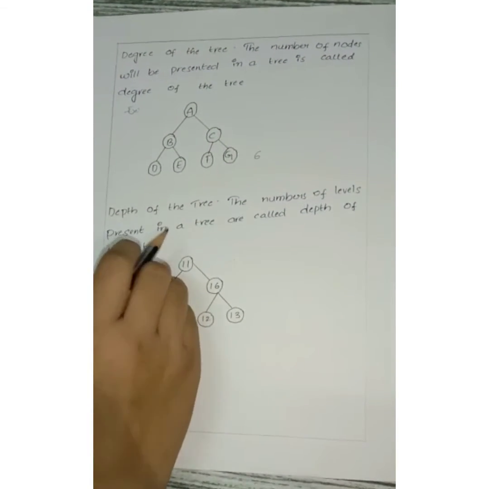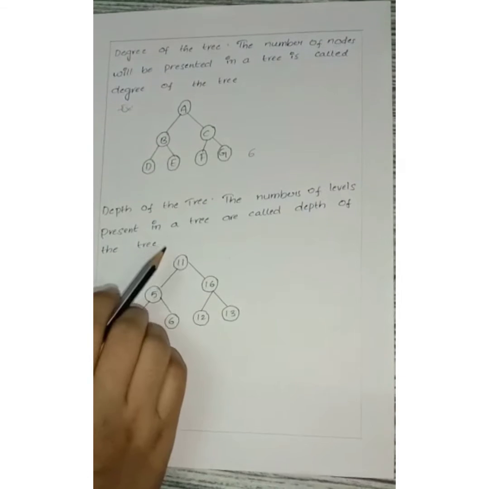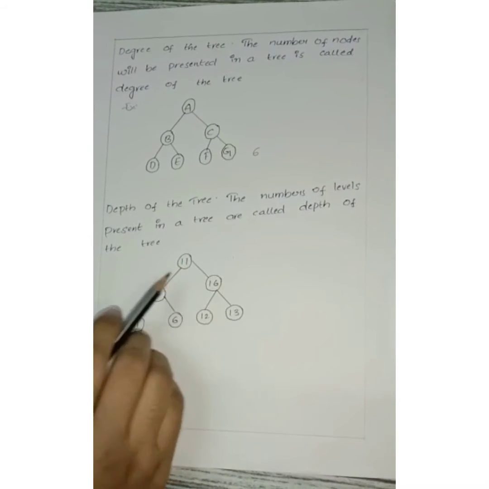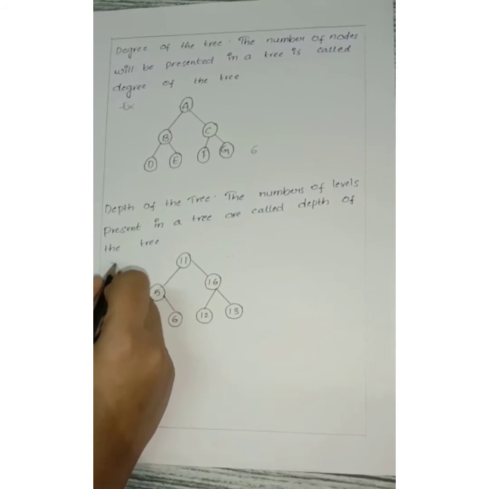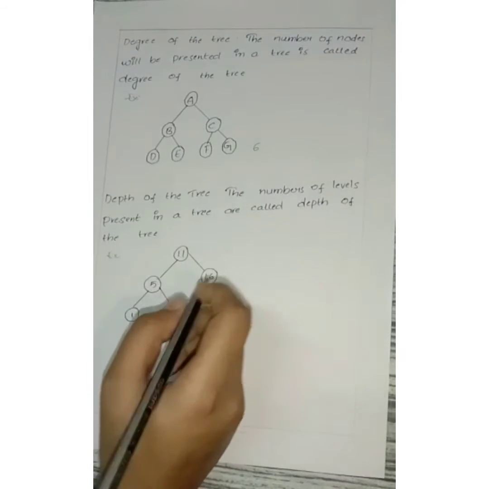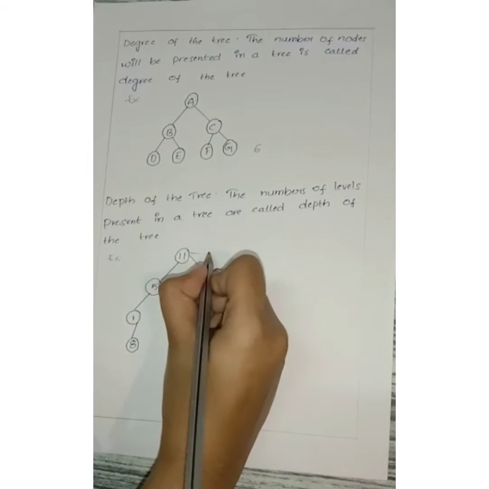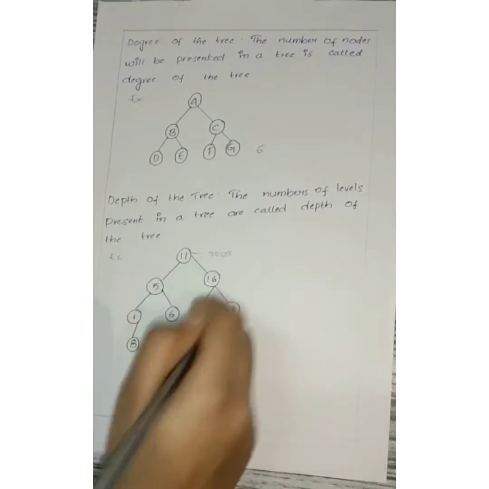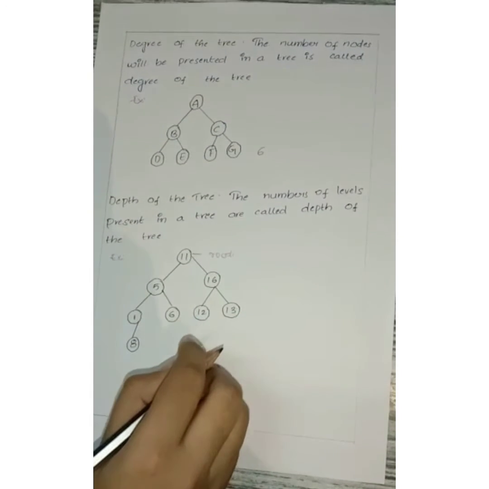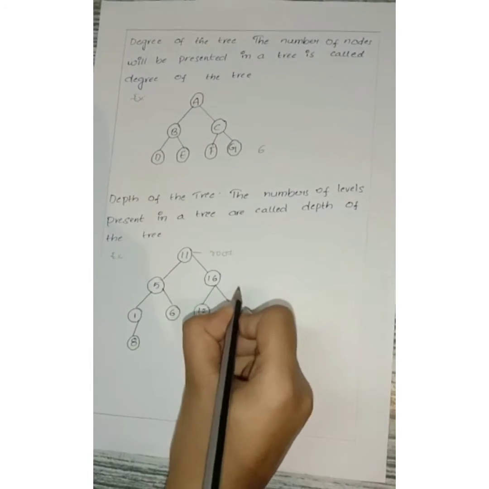Depth of the tree. The number of levels present in a tree is called the depth of a tree. Example, in this tree, 11 is the root node. There are three levels present in the tree.